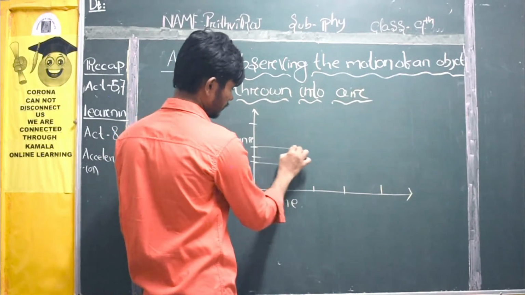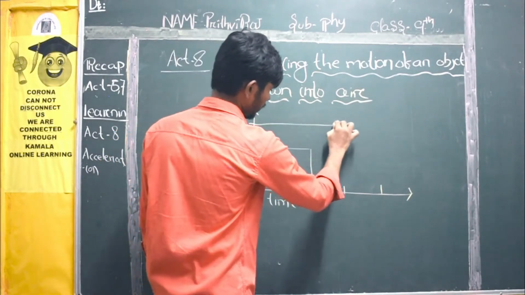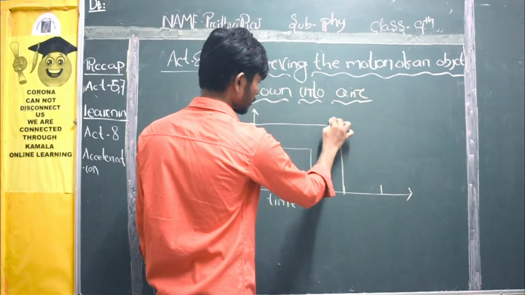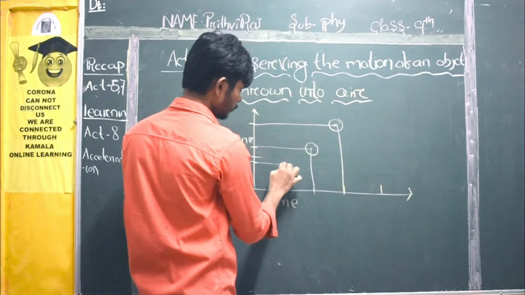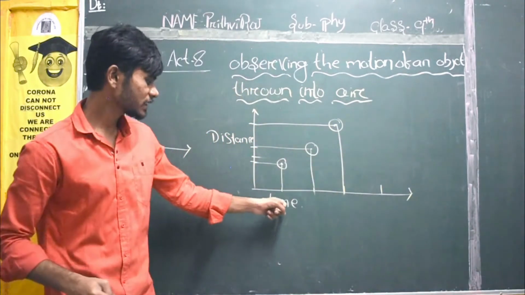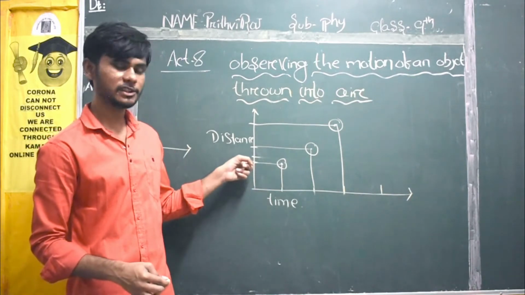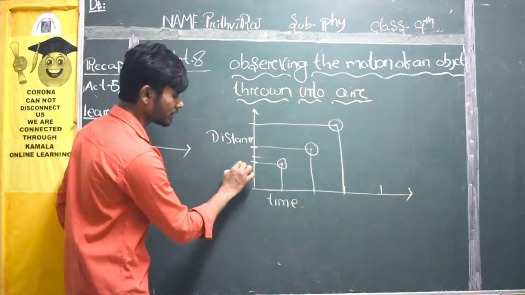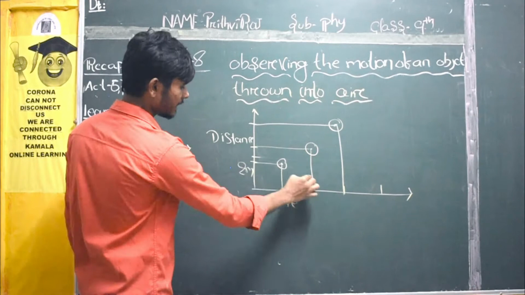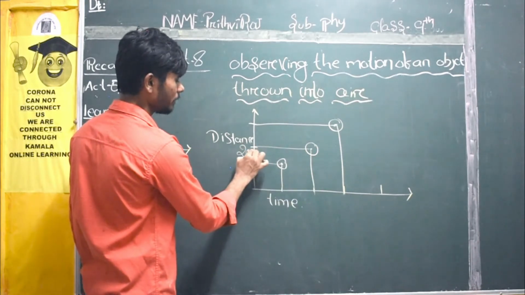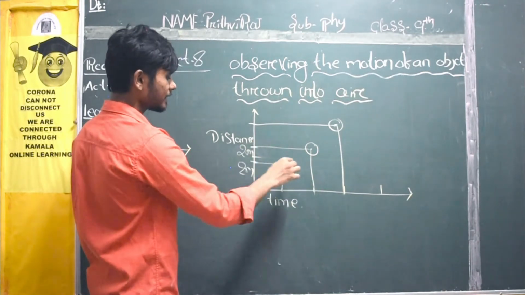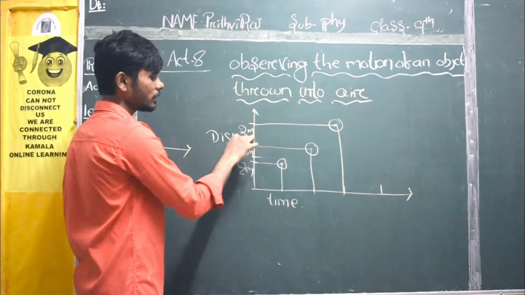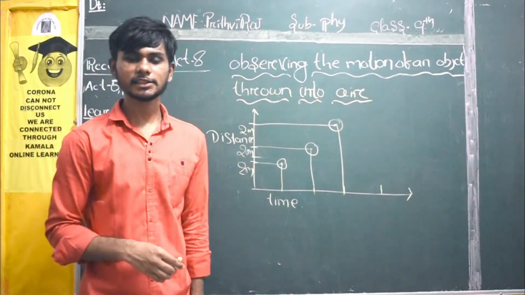And here, again, this is another axis. Friends, what I am saying is, in the first second it covered this much distance, suppose 2 meters. In the second second it covered another 2 meters, that is 4. In the third second it covered another 2 meters, that is 6.